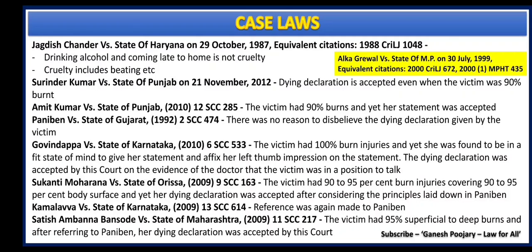case laws. And among these, Paniben versus State of Gujarat is one of the most important case laws, where the Supreme Court very clearly set up a guideline on how exactly dying declaration is to be considered. I have discussed all those guidelines in my session on section 32 clause 1, that is on dying declaration. You can refer to that video for understanding these case laws, and you can quickly read through these case laws where you can see a lot of them have burnt more than 90% or so, and whether the dying declaration can be considered or not is discussed in these case laws. And with that I am moving to the next slide.